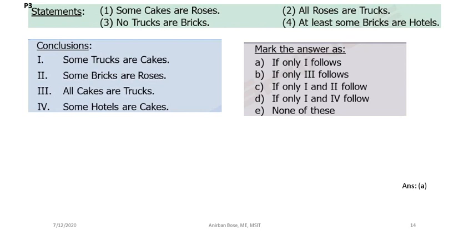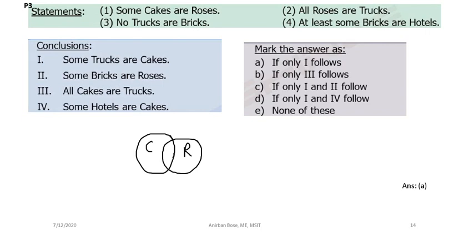Some cakes are roses. This is the first statement. So let us draw. Say this is cake, and let us consider this is rose. Some cakes are roses, that means something is common.